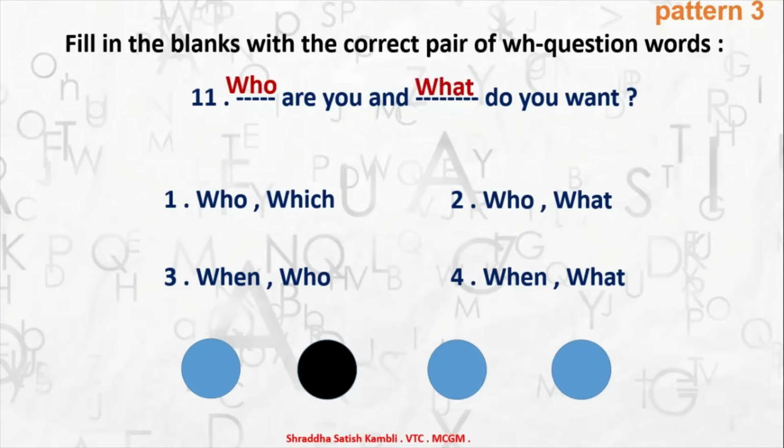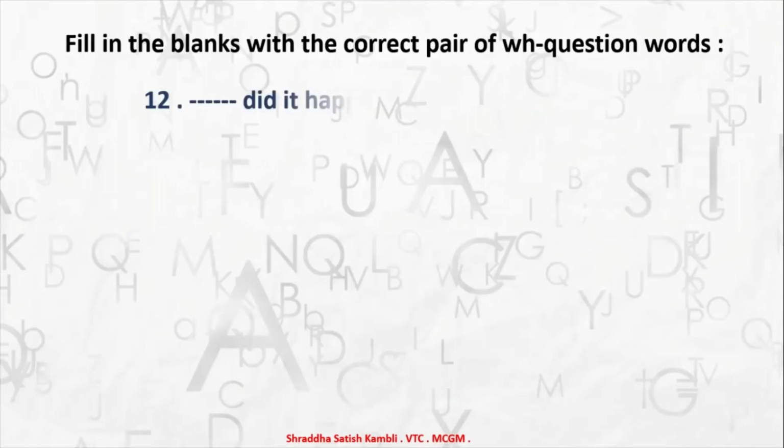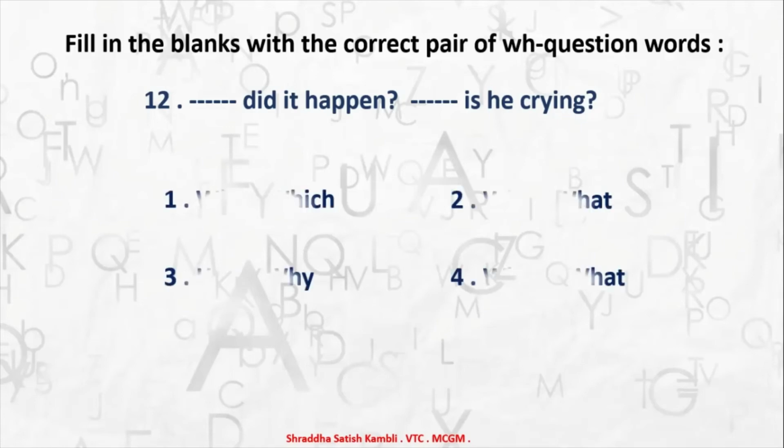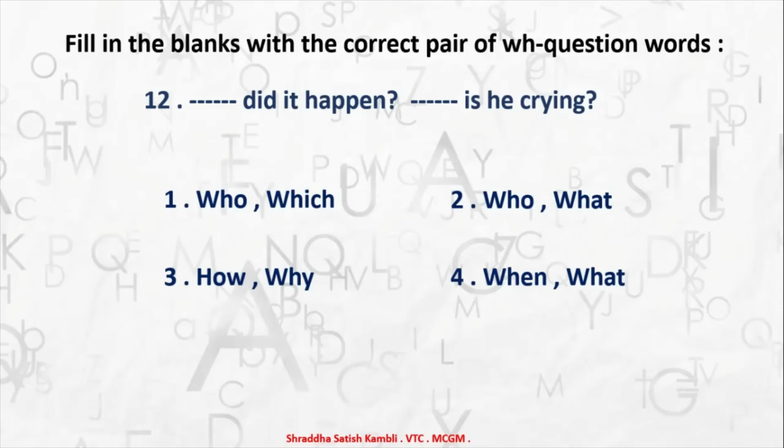Okay, moving to the next example in this pattern, example number 12 in the video. Dash did it happen? Dash is he crying? So will I say number 1, who did it happen and which is he crying? Or will I say who did it happen, what is he crying?